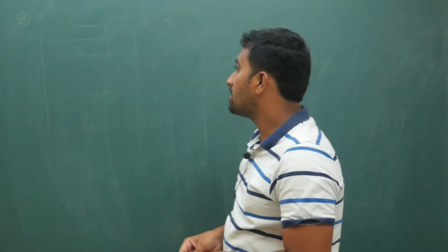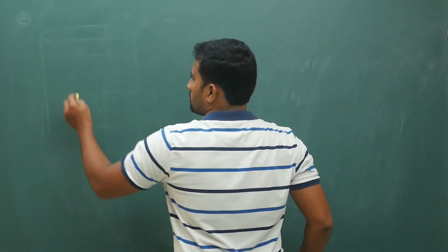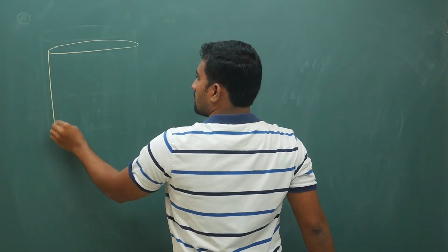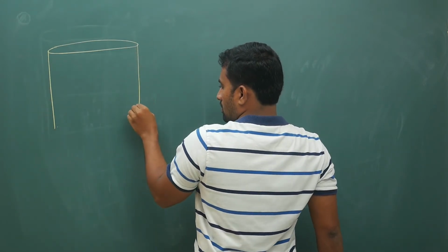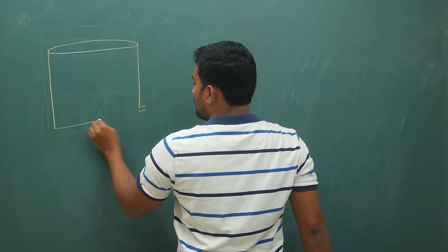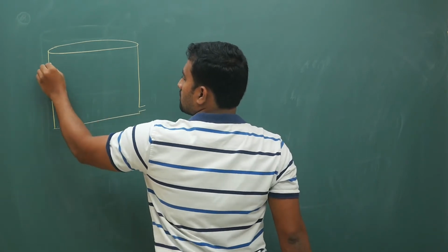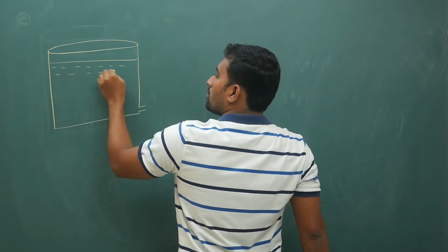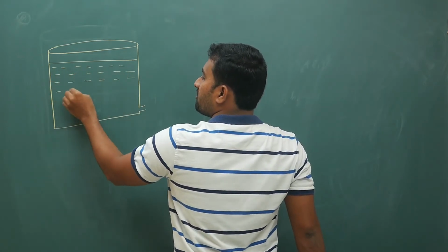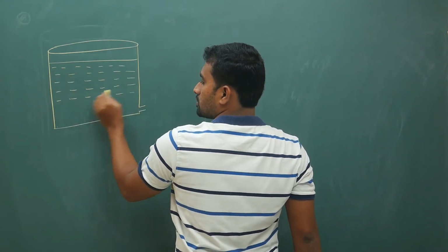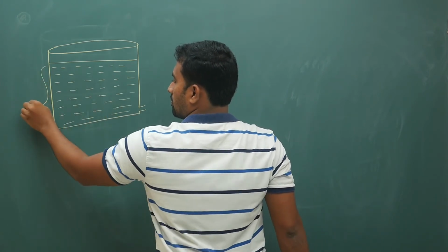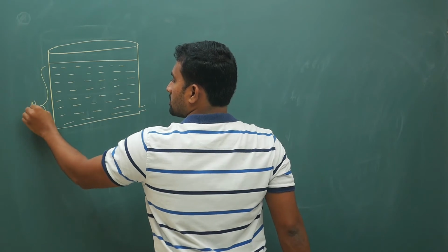Now here, you have a hole at the bottom, and you have liquid filled up to height capital H.